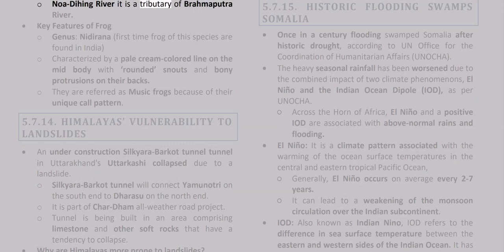Noa Dihing River, it is a tributary of the Brahmaputra River. Key features of the frog genus Nidirana, the first time a frog of this genus has been found in India. Characterized by a pale cream-colored line on the mid-body with rounded snouts and bony protrusions on their backs. They are referred to as music frogs because of their unique call pattern.